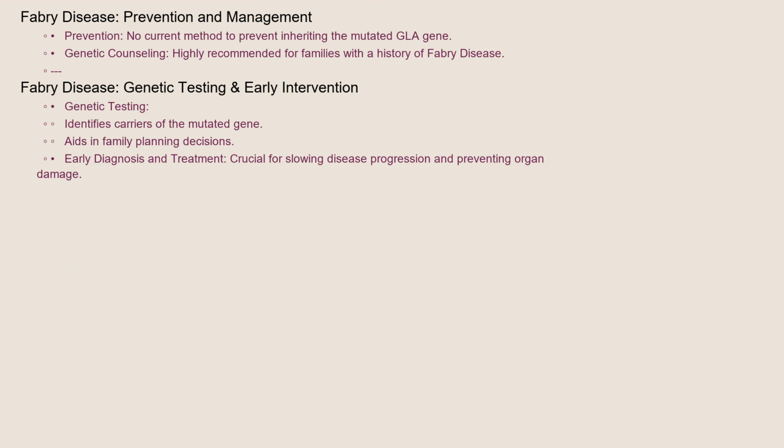Because Fabry disease is a genetic condition, there's currently no way to prevent inheriting the mutated GLA gene. However, genetic counseling is highly recommended for individuals with a family history of the disease. Genetic testing can help identify carriers of the mutated gene, allowing families to make informed decisions about family planning. Early diagnosis and treatment are crucial for slowing down the progression of the disease and preventing irreversible organ damage.